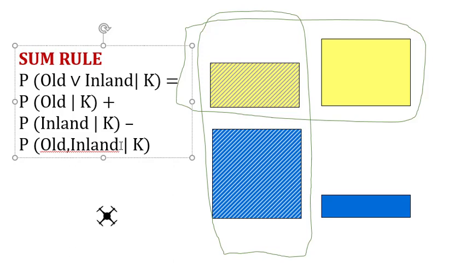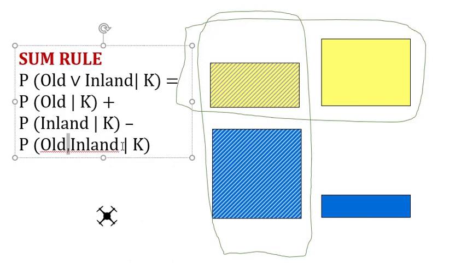And I just remembered that I didn't mention that the comma is another way of saying and. So this is just a question of notation. A comma dividing two events means and.